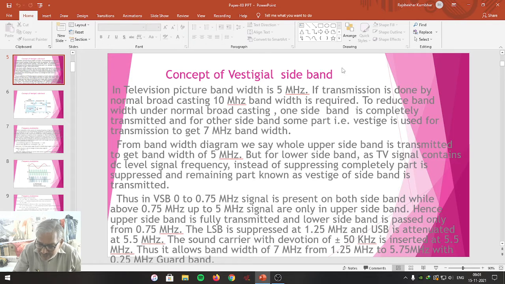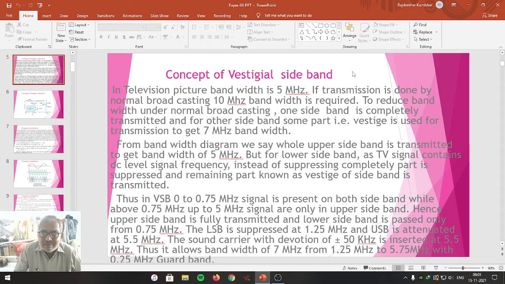And that 3 megahertz reduction is called the vestige. The remaining 7 megahertz is used for audio as well as video communication as far as television signal communication is concerned. Because of that vestige, it is called vestigial sideband.